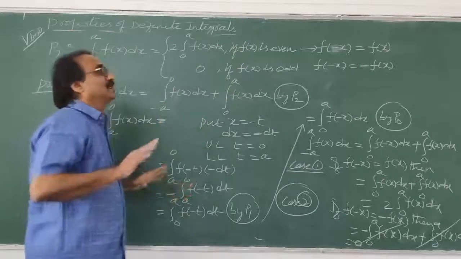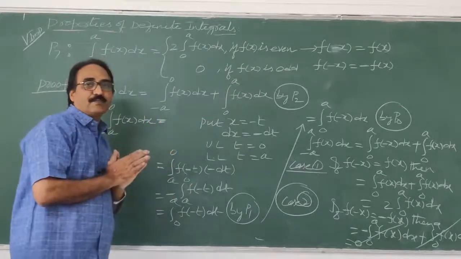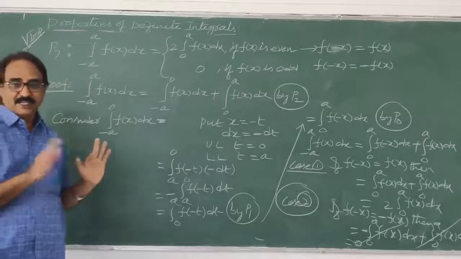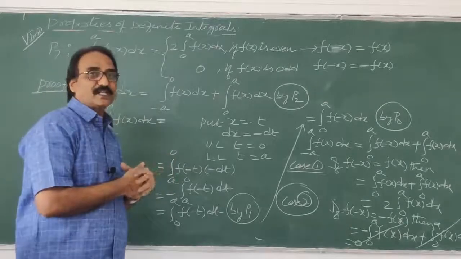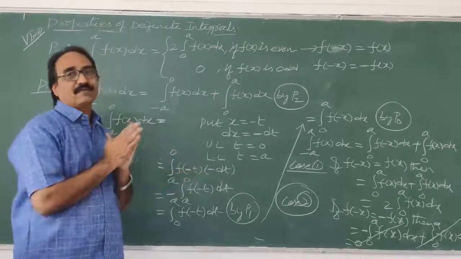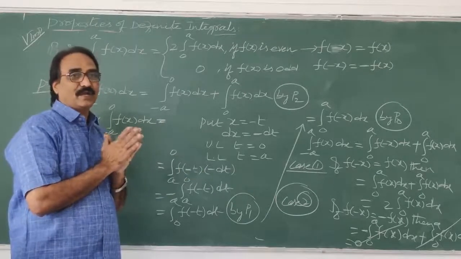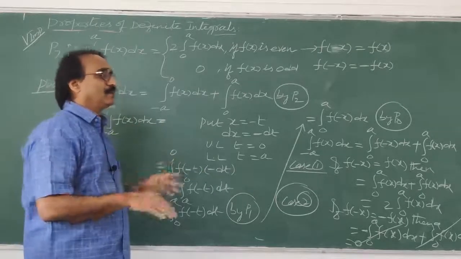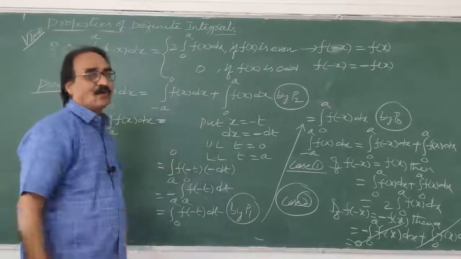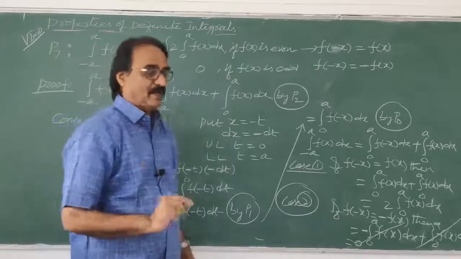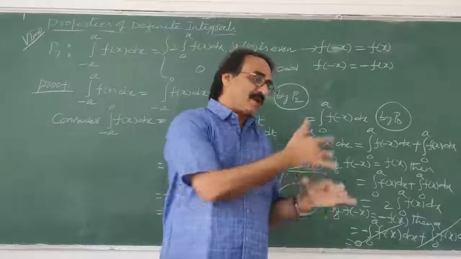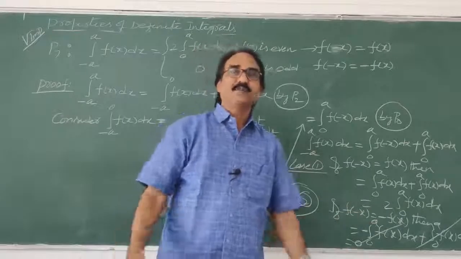Okay. So these are the 7 properties from P0 to P7 that we explained today. Using these properties only, we'll do the exercise. My dear students, be careful. Today you practice all these properties on paper 2-3 times, then the mechanical process will come to you and you will be very happy.